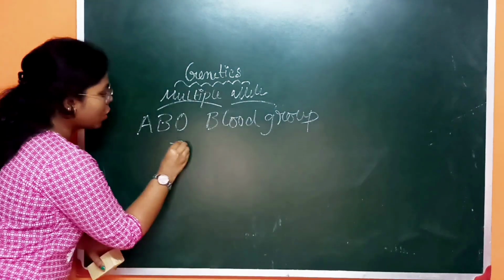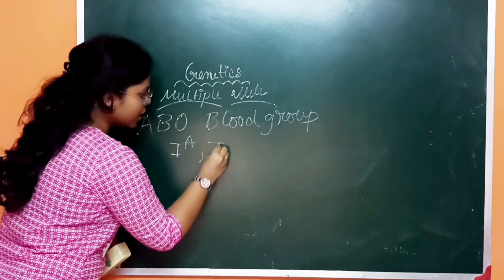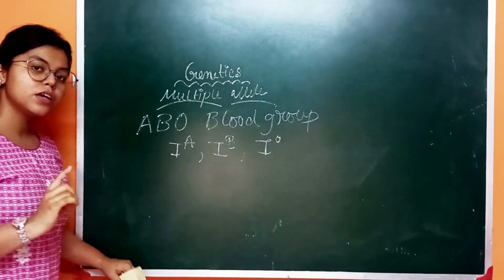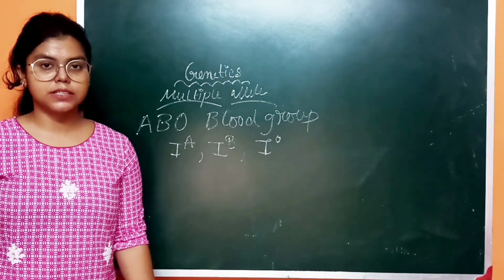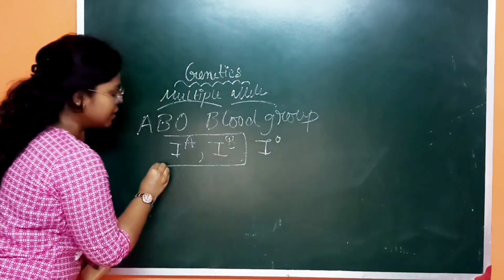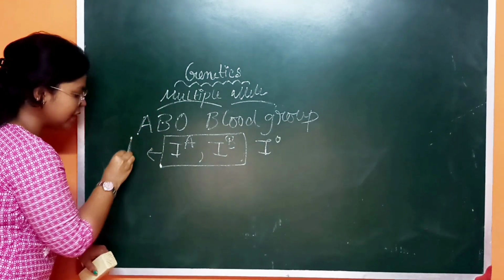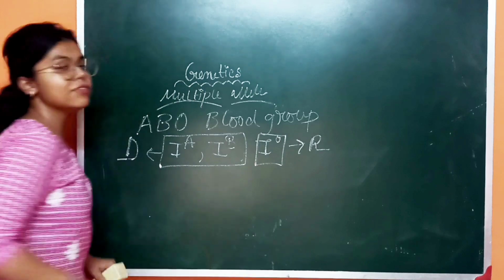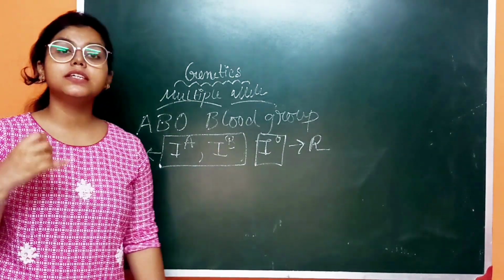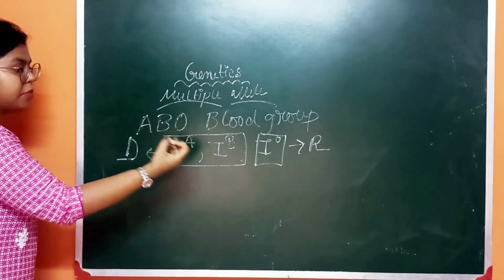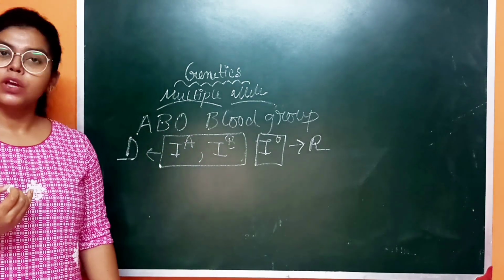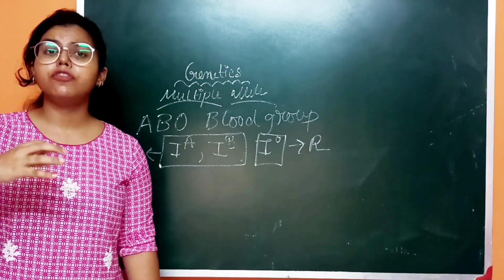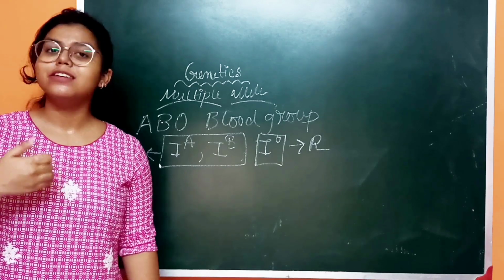Okay. So IA, IB, IO. These are the 3 alleles responsible for the ABO blood group system. IA and IB are dominant alleles, and IO is the recessive allele. Okay, so you have the idea about recessiveness and dominance in case of the genotype, how it can be expressed or not, right?